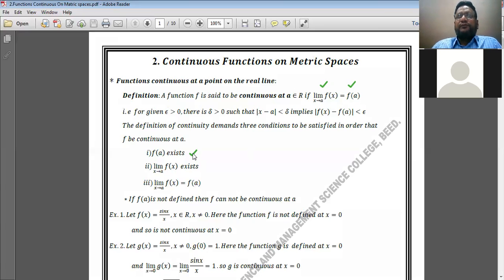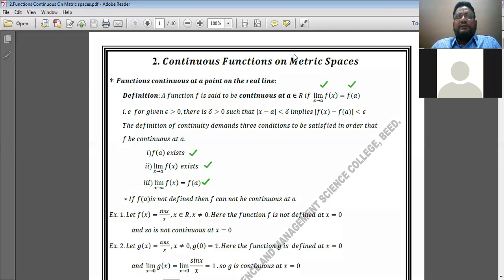The first condition is that f of a exists, meaning the value of the function must exist; we should be able to find its value. Second, the limit of that function as x tends to a must exist. So the value must exist, the limit must also exist, and both must be equal, that is, the limit of the function is equal to the value of the function. If any function satisfies all these conditions, then we can say that the given function is continuous at that point.